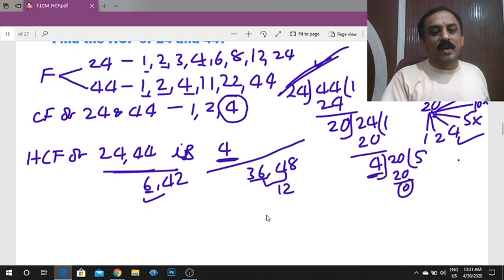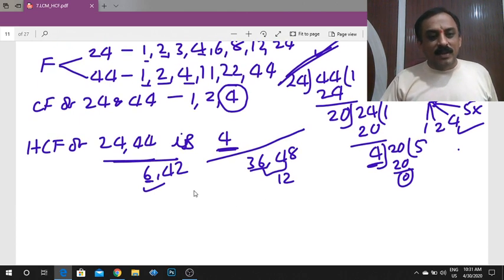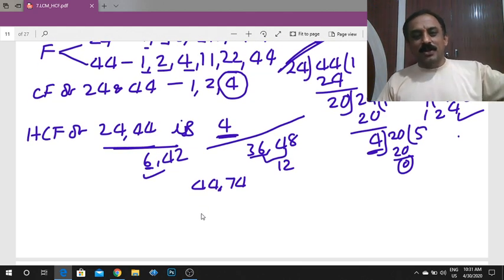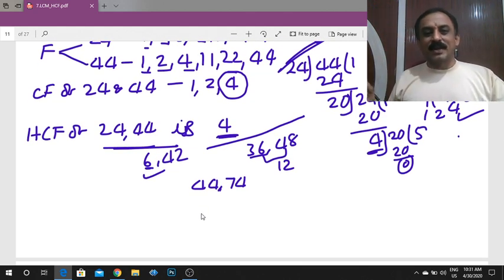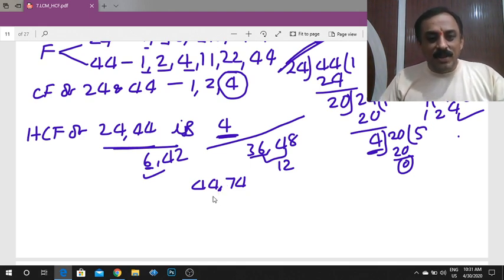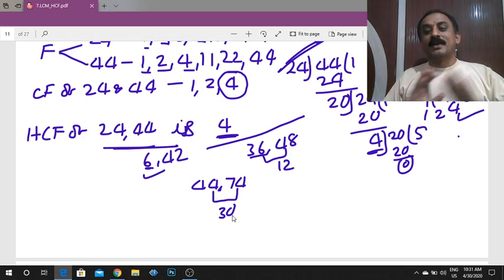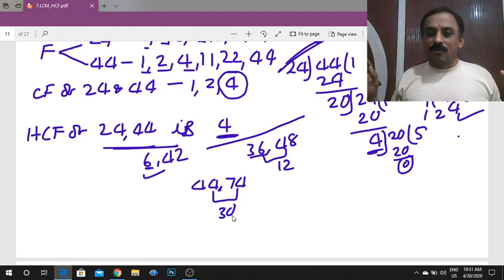One more example. What is the HCF of 44 and 74? Here, the smallest number is 44. 44 is not a factor of 74. Therefore, 44 is not the HCF. Find the difference between 44 and 74. The difference is 30. 30 is not a factor of 44 and it is not a factor of 74 also.